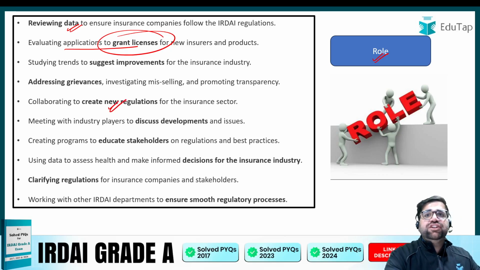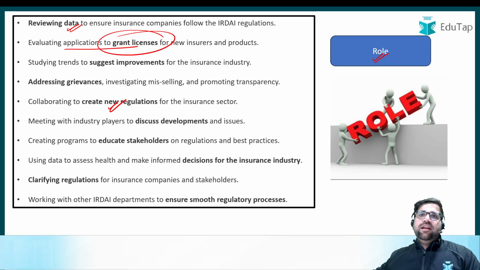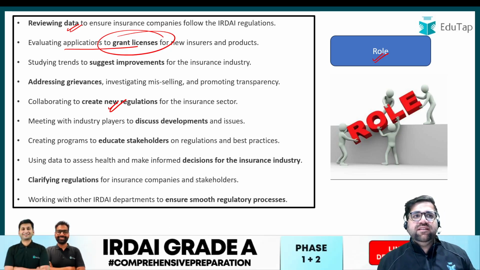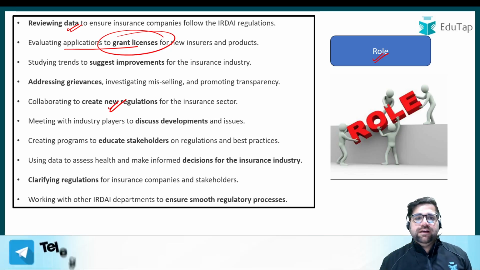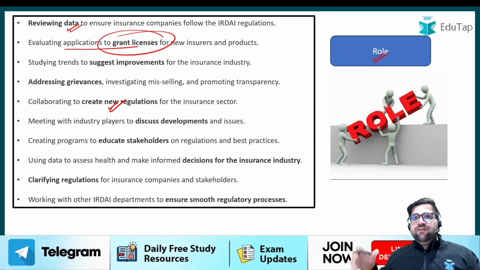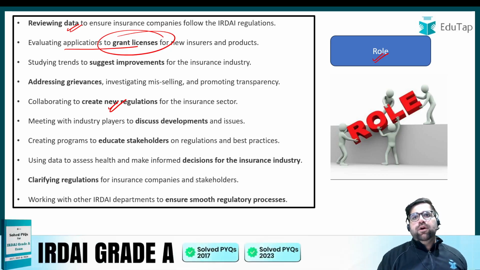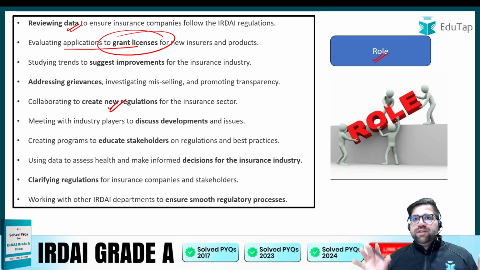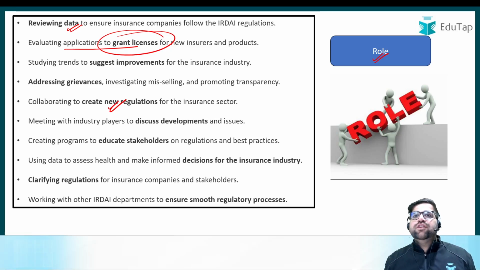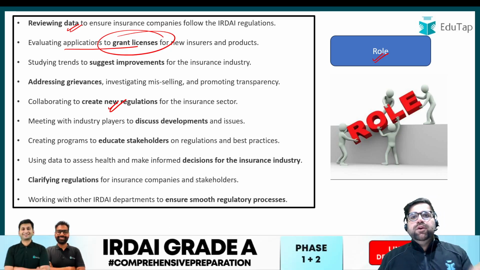Collaborating with new regulations. Recently, the government of India has increased the FDI in the insurance sector from the present 74 to 100%. So you will be making sure that all the other companies are following it. Basically, IRDAI is a regulatory body, right? A regulator always keeps a check on all the regulated entities, whether they are following the rules and regulations or not. So you will be doing that as well.